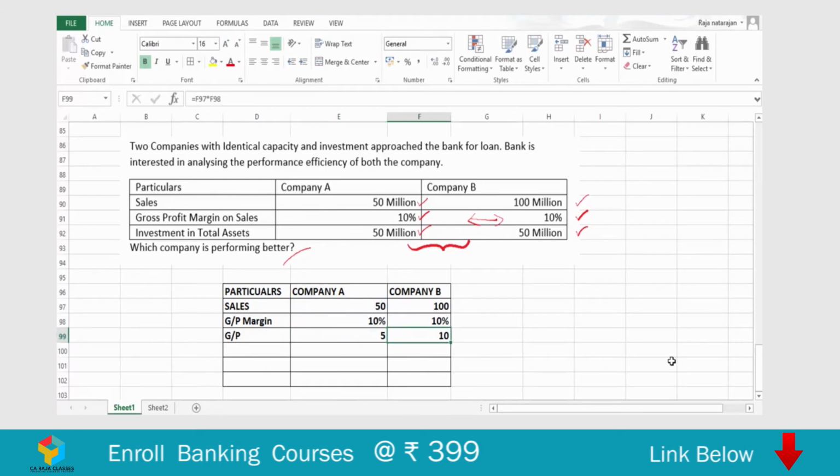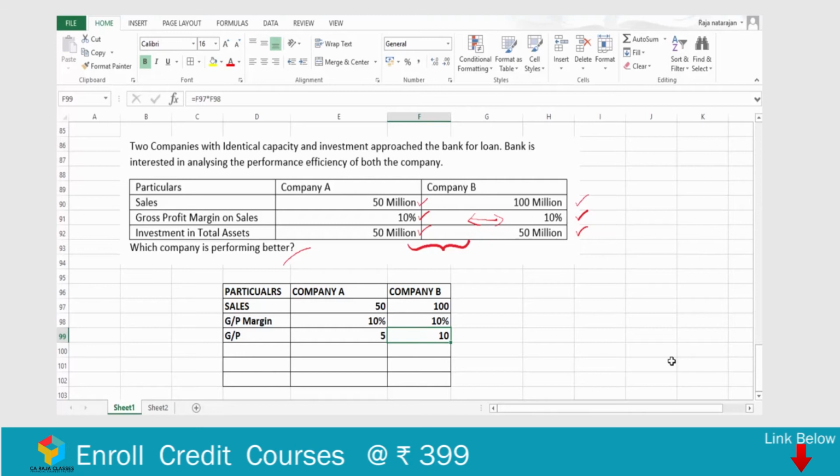So at this point you can't find any fault between these two companies because they are operating at the same level of efficiency, which is demonstrated in their gross profit margin of 10% that is equal for both companies. But where it makes sense is when you compare this profit with the investment. Let's bring out the investment made by company A, it's 50 million, and the investment made by company B is also 50 million.